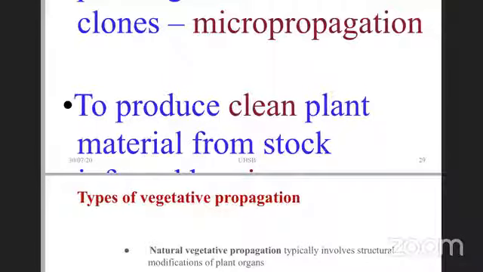So this becomes advantageous that way. Also, to cross distantly related species and recover plants from them is another very important application of plant tissue culture. Then production of identical sterile hybrid species can be obtained using this method.